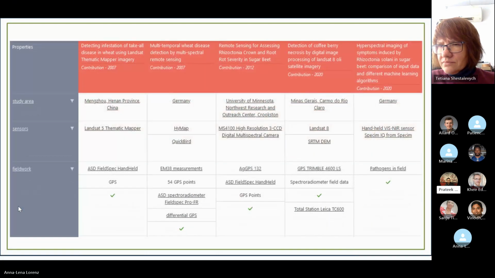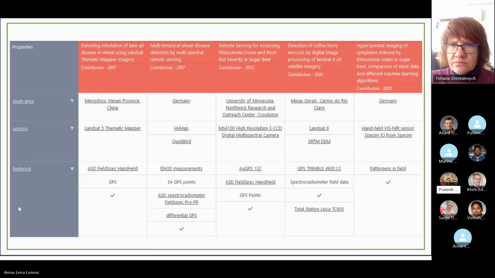Yeah. So here you can see the study areas are also spread all over the world. This image is not showing the last two columns, which have Indian study areas. If you see the sensors used here, Landsat and another hyperspectral sensor are spaceborne data sets. However, the digital multispectral cameras are airborne data sets on a drone. Similarly, in the fourth column, you can see a field-based data set, a field-based spectrometer.